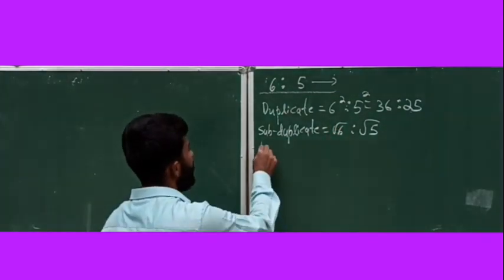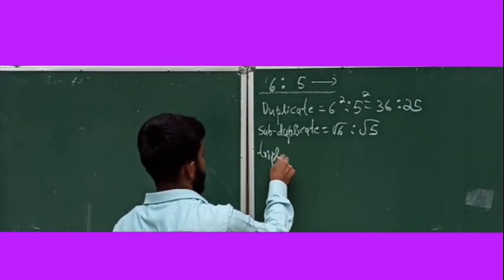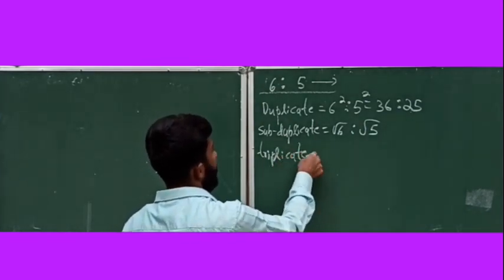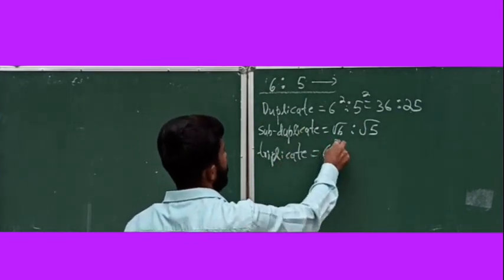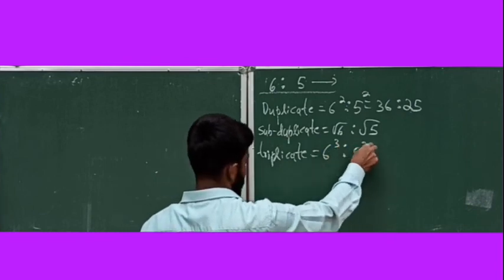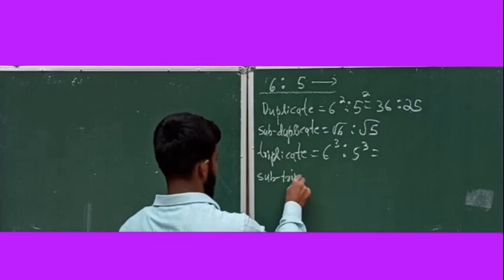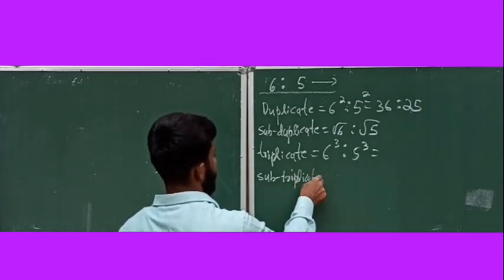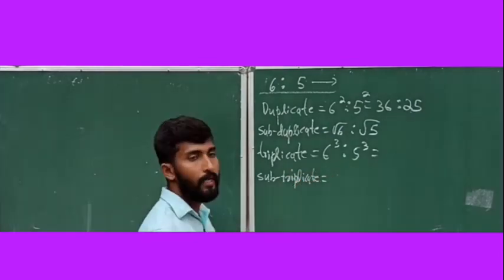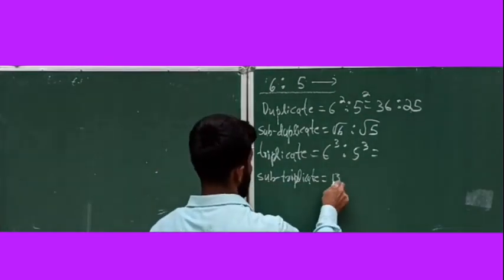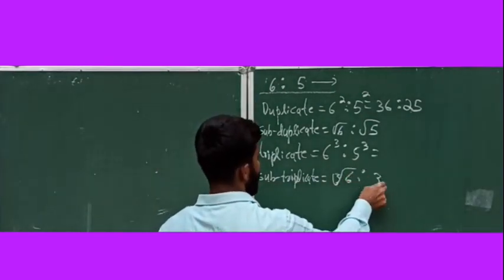Okay, next triplicate ratio. Triplicate ratio means cube, 6 cube ratio 5 cube. Okay. Subtriplicate. Subtriplicate ratio means you are taking cube root. Cube root of 6 ratio cube root of 5.